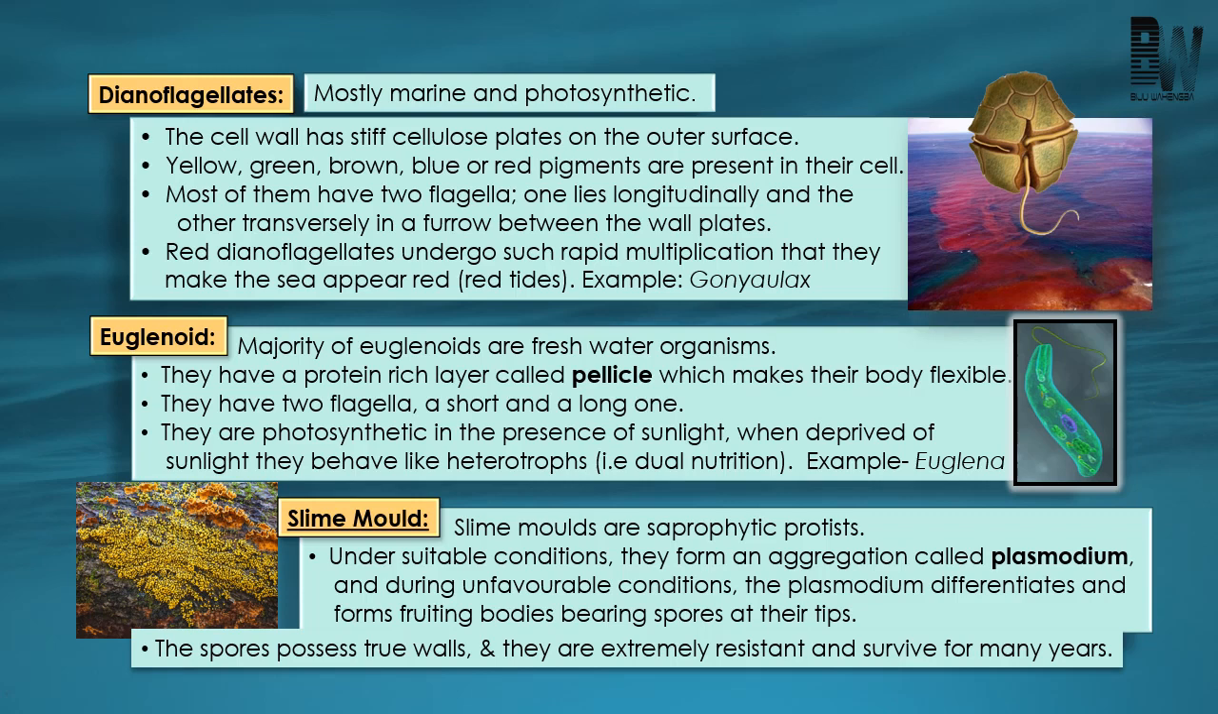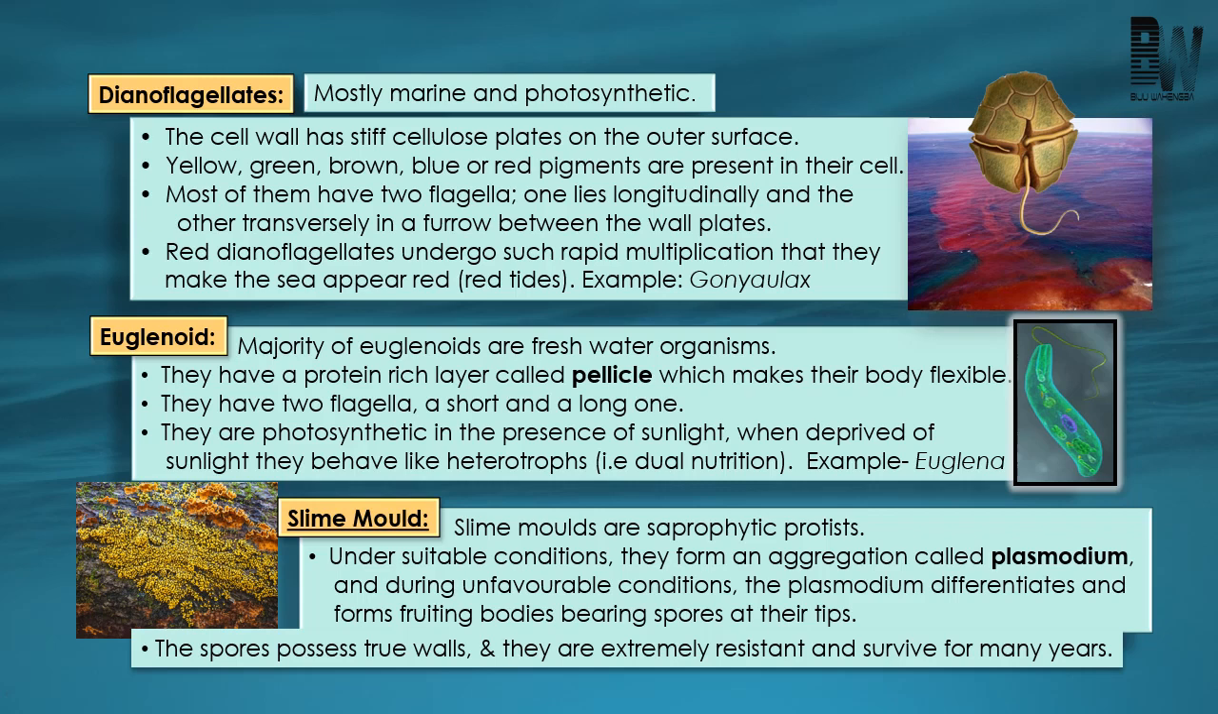And one more important point: if the exam asks for an organism with double nutrition, you cannot give euglenoid, because euglenoid is a group of organisms. Here you have to give Euglena. If it asks for an organism, you have to give Euglena; if it asks for a group, you can give euglenoid.